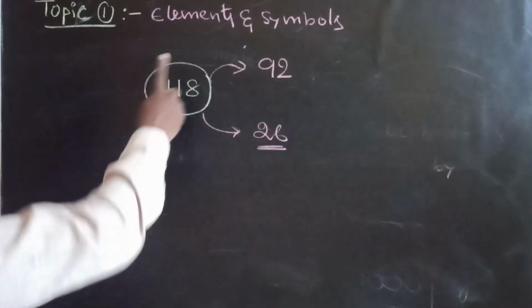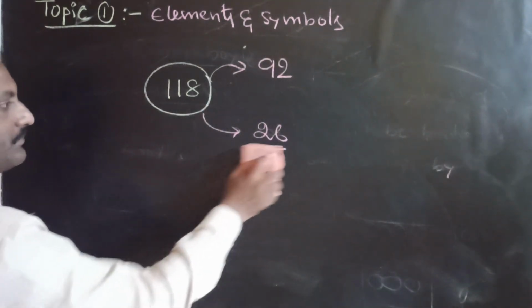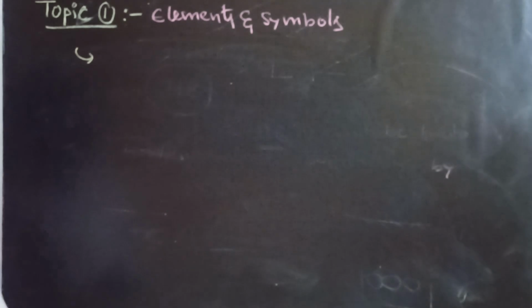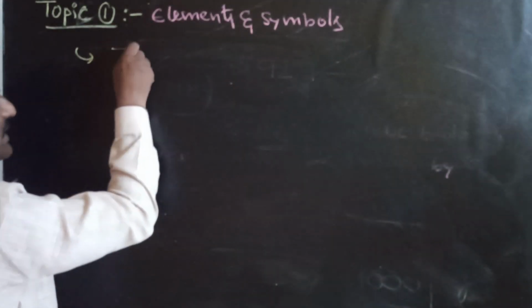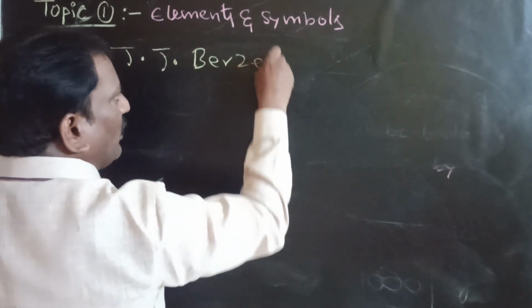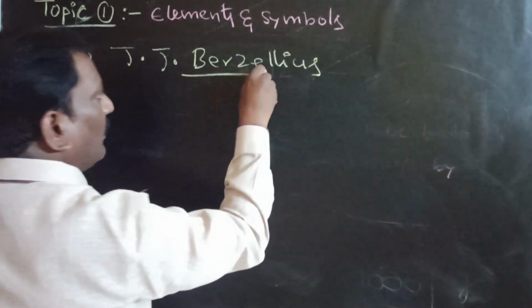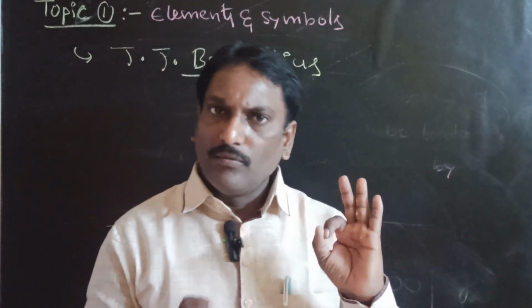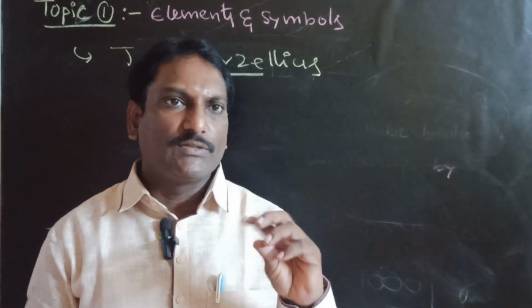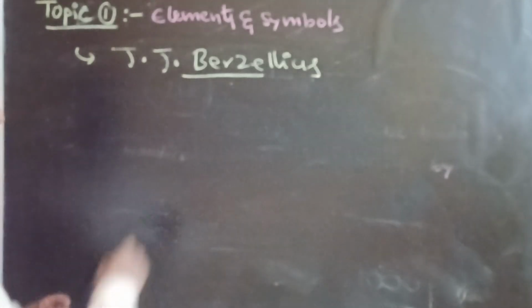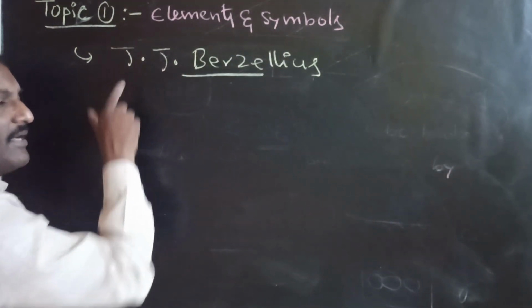Now let us talk about symbols of elements. The concept of symbols of elements was given by J.J. Berzelius, John Jacob Berzelius. According to Berzelius, the symbol of an element must be a letter from the name of the element, that is, a single letter or two letters.